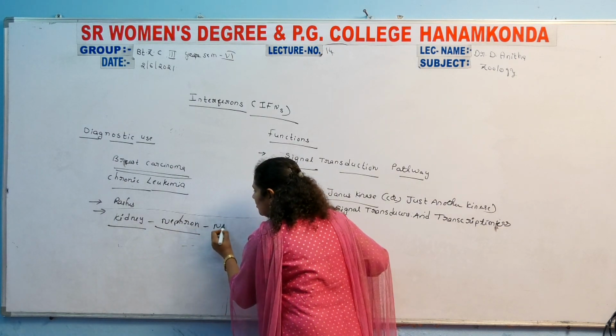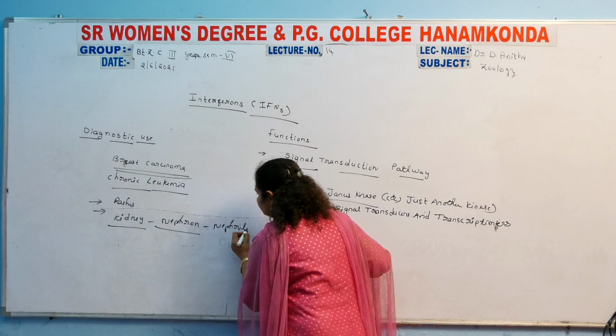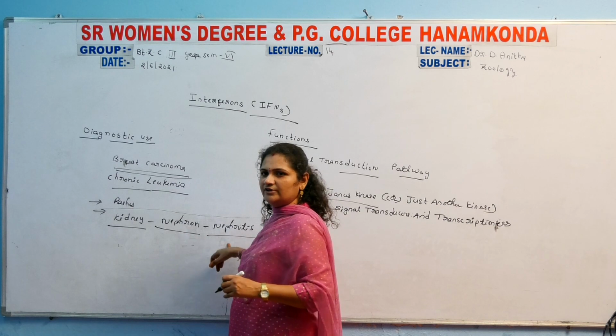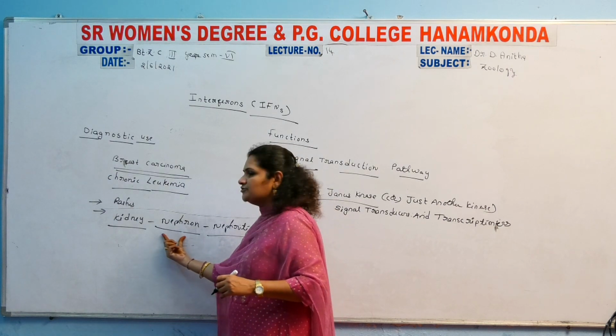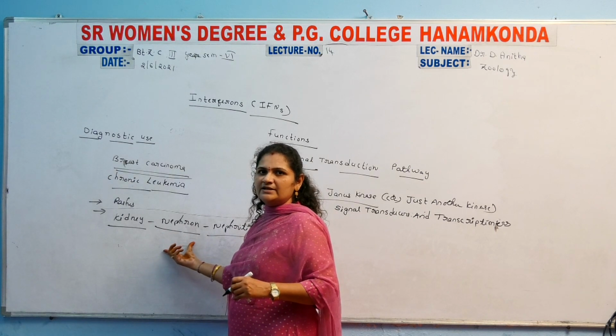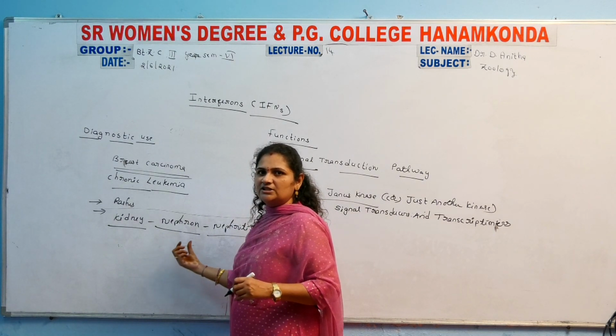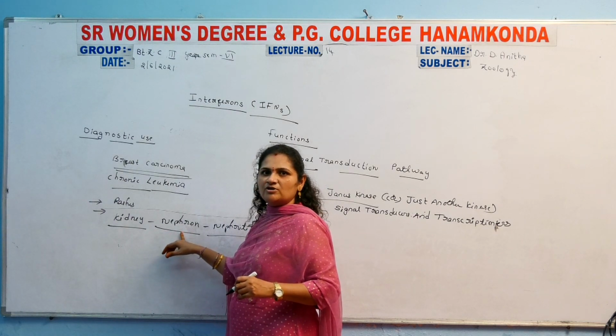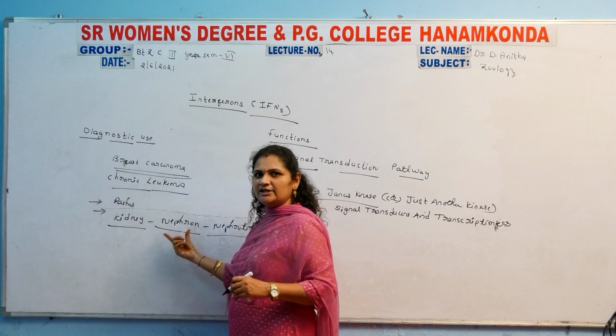This type of disease is called nephritis. Why? Because urine formation is mainly carried out by the nephron. Each and every kidney contains millions of nephrons, because urine formation is associated with the nephrons only. Urine is prepared by the nephrons only.